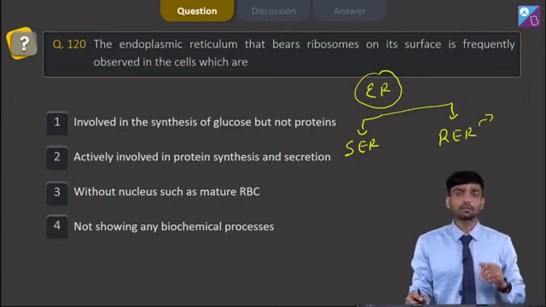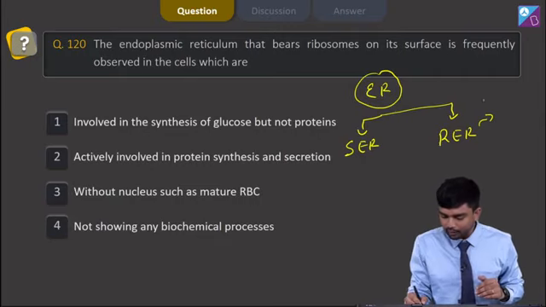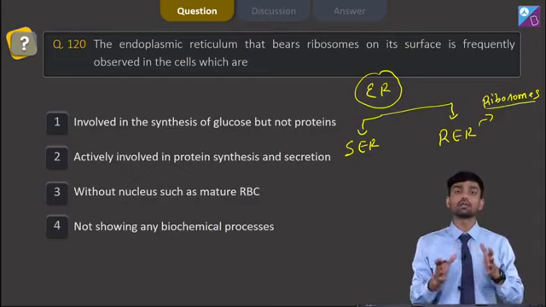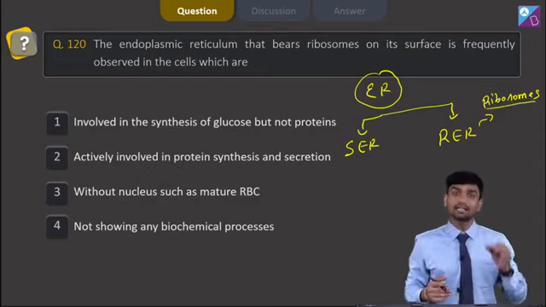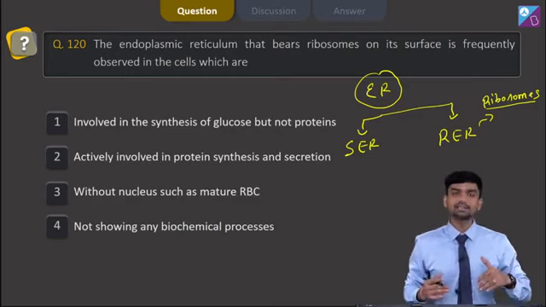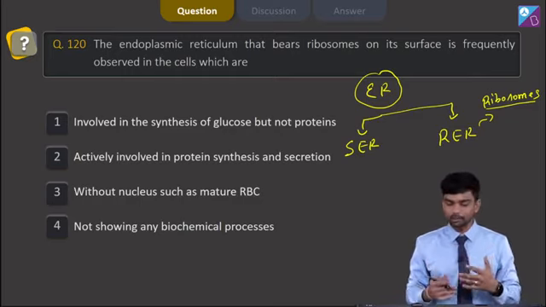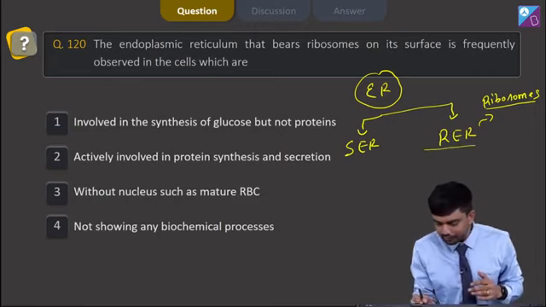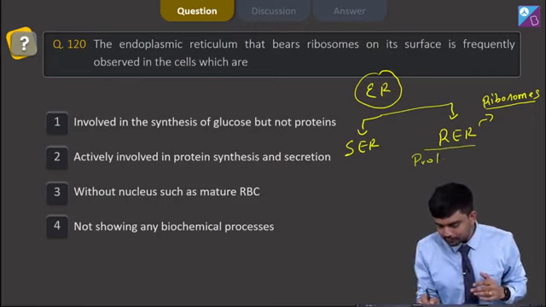It is rough endoplasmic reticulum because it consists of ribosomes on its surface which are going to give it a rough appearance. And the ribosomes we know are associated with protein synthesis. So understand, rough endoplasmic reticulum is actually involved in protein synthesis